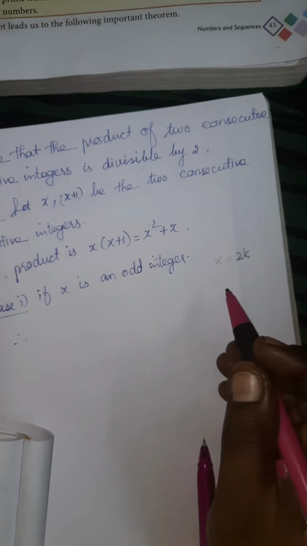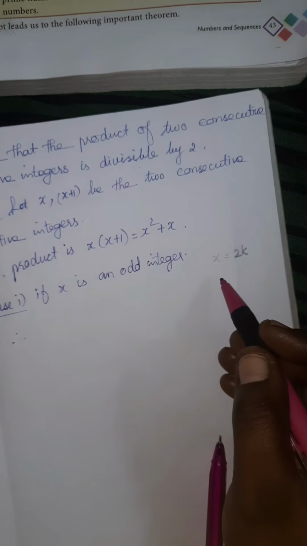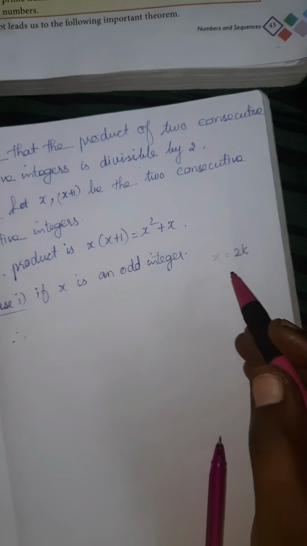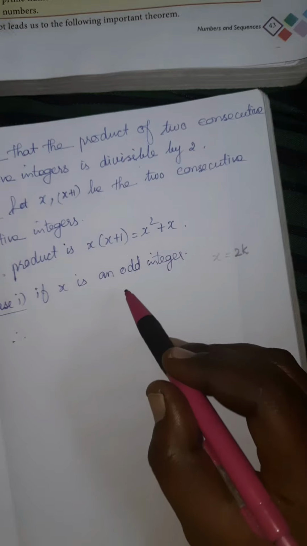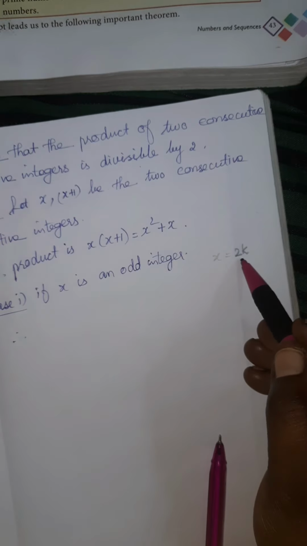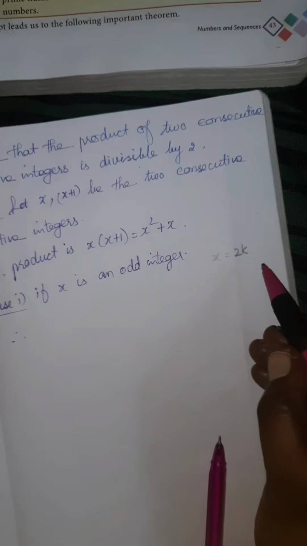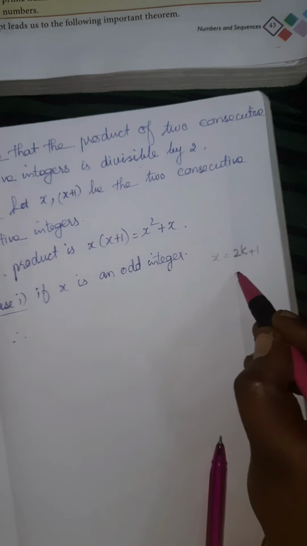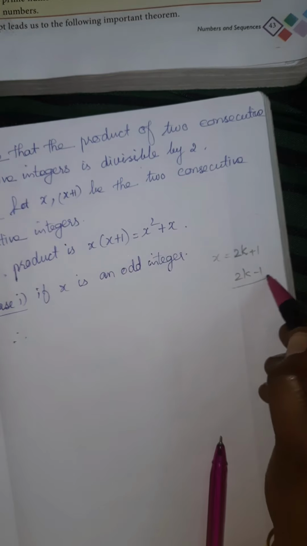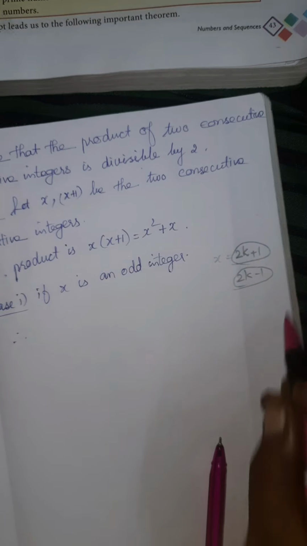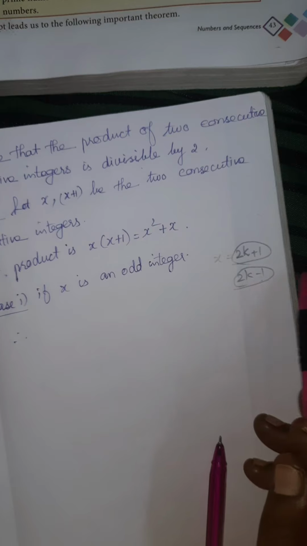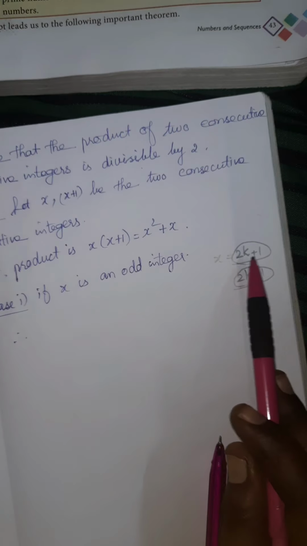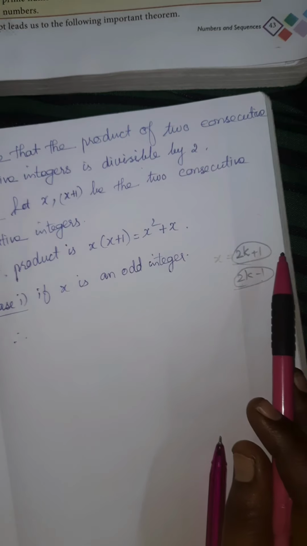X is an odd integer, so that number will be 1 more than the even integer or 1 less than the even integer. Both cases are there for the odd integer. Always the even numbers are multiples of 2. So 2k plus 1 or 2k minus 1, both situations we can consider. If you are taking 2k minus 1, the numbers will come from 1, 2, 3, 4. If you are taking 2k plus 1, the numbers will come from 3, 4, 5, 6.